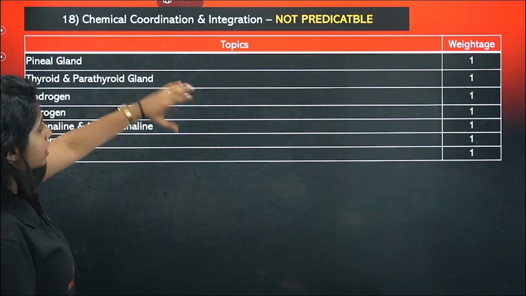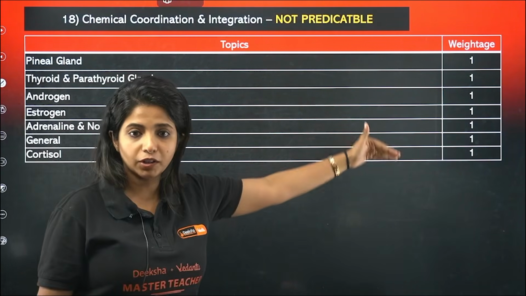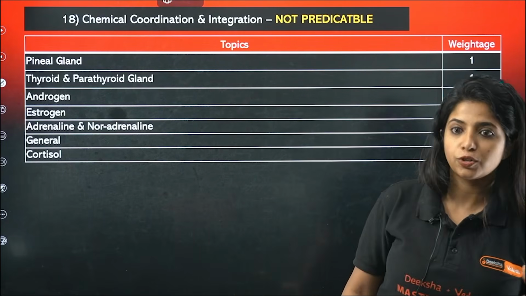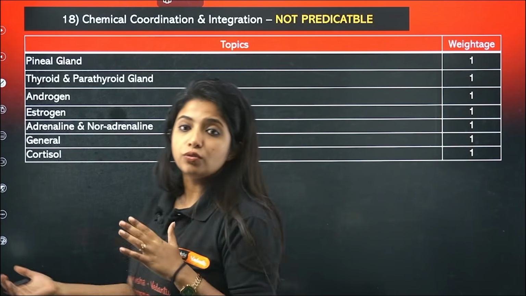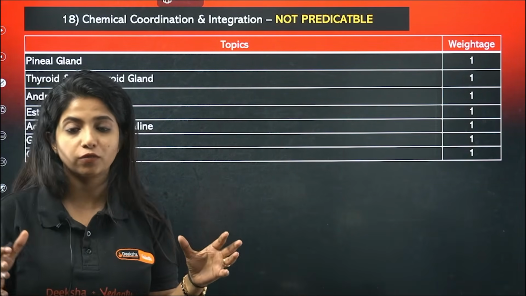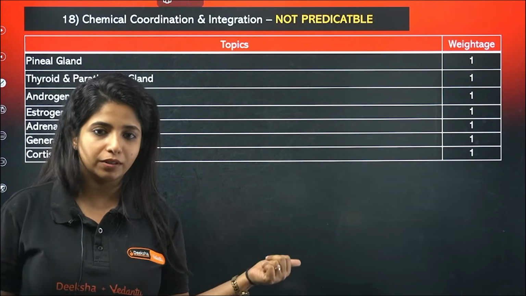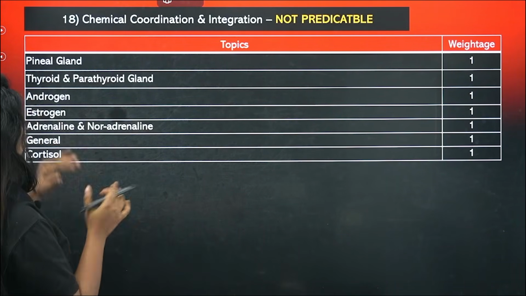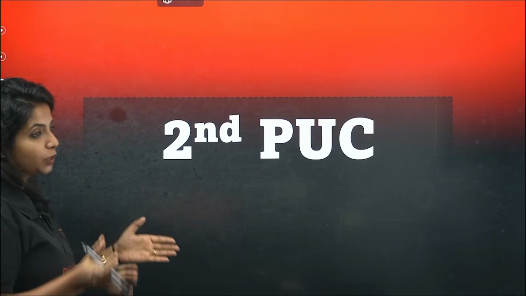Now, chemical coordination and integration, not predictable. Multiple topics have come, but still, if you want to give it a chance, just go through any short notes which are already there on the web. Also, you can check for short note mind maps and stuff like that. If you get an idea of it, it's good. If something comes, it could be helpful. So that is all for the first PUC chapters.